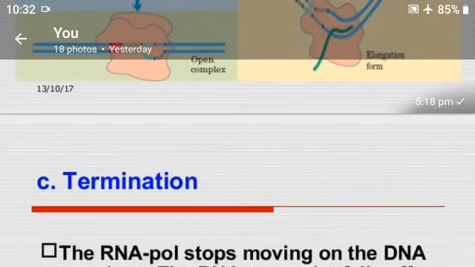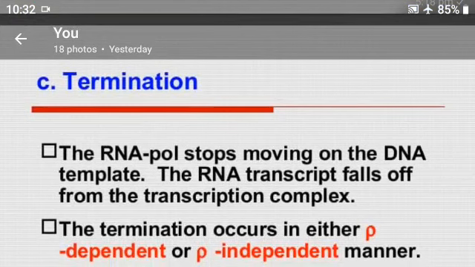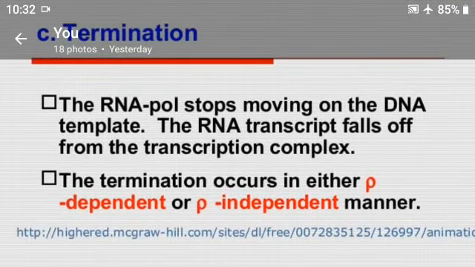Last step, termination. The RNA polymerase stops moving on the DNA template and the RNA transcript falls off from the transcription complex, and the termination occurs in either rho-dependent or rho-independent manners.